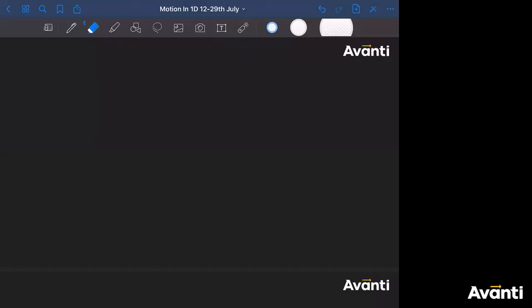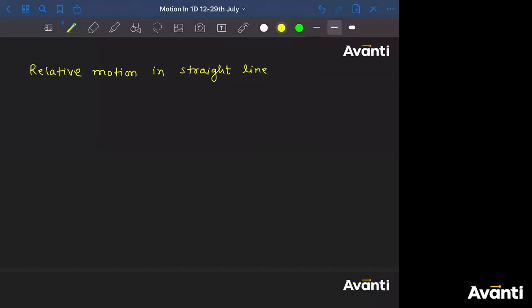Chalo. So let me write the name of the topic. Today we'll study relative motion. Relative motion in straight line. Okay. So as we are talking about motion in 1D, or kinematics in 1D, so we'll talk about relative motion in a straight line or 1D. All right. So what is relative motion?